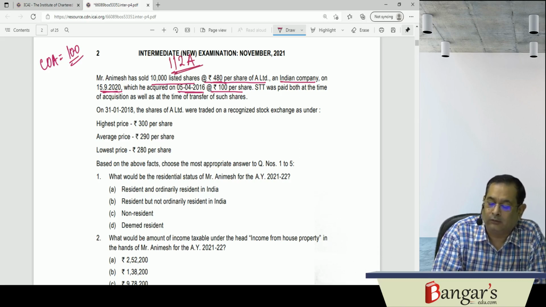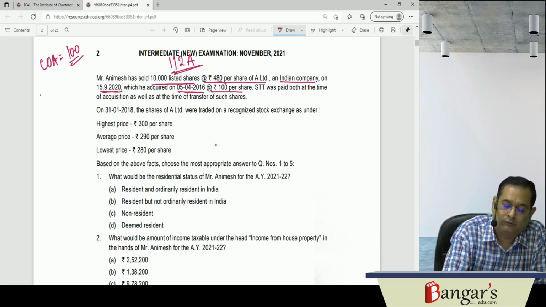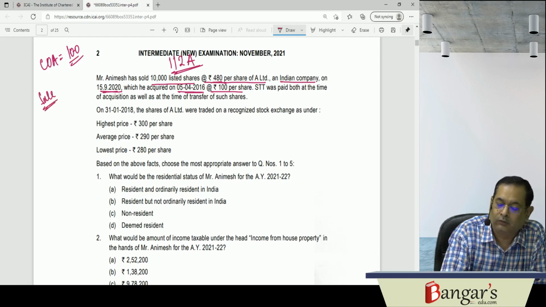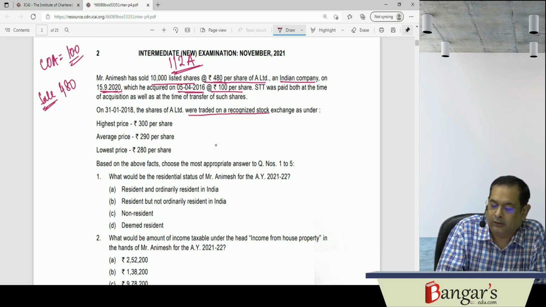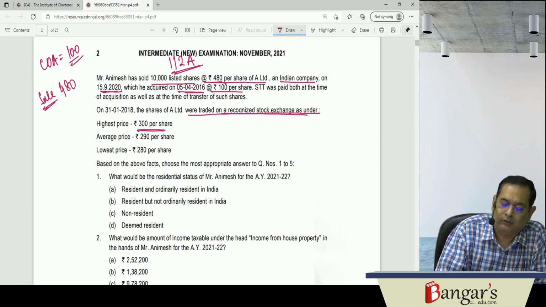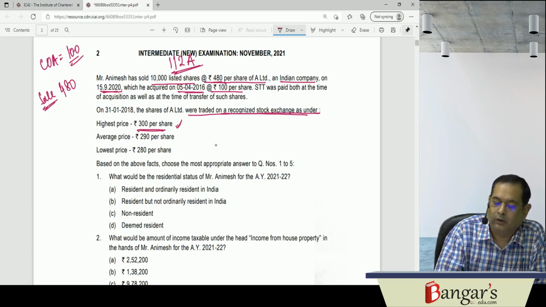Now here, the sales consideration is 480 per share, and its shares are traded on a recognized stock exchange, and its highest price is 300 per share on 31st of January 2018.